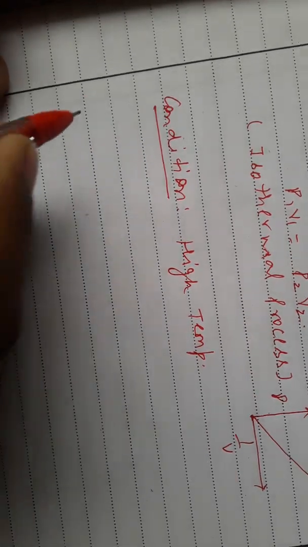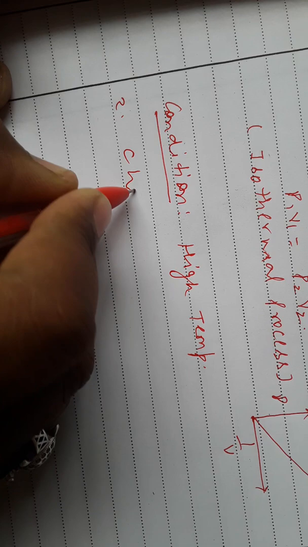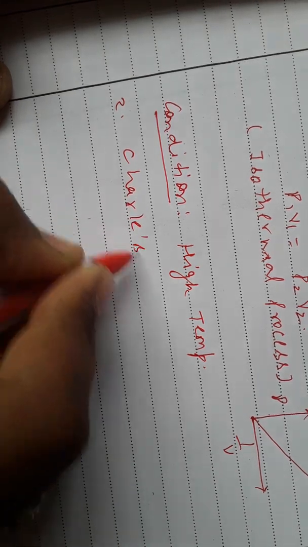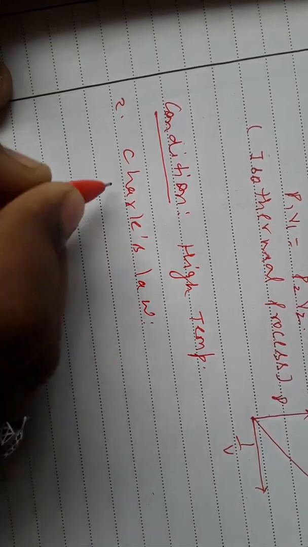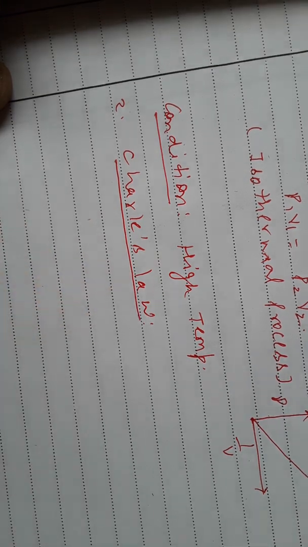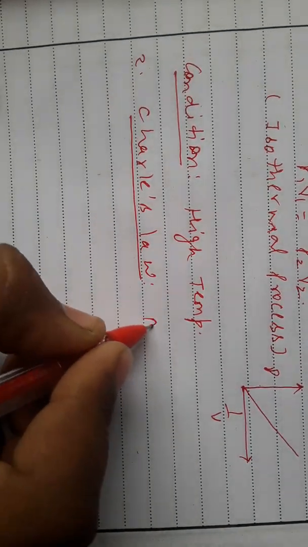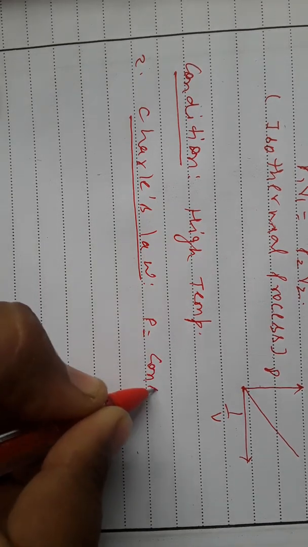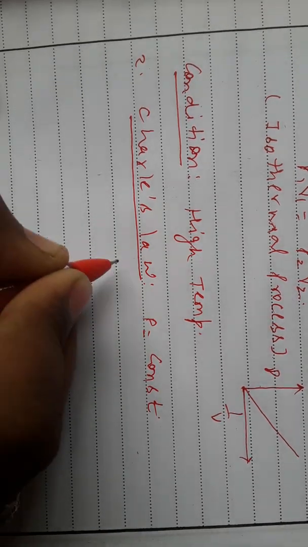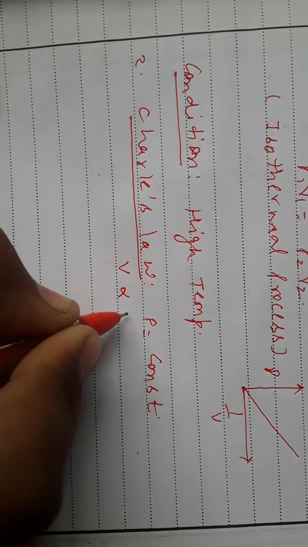Next topic is Charles' law. According to Charles' law, if pressure is constant, then volume is directly proportional to the temperature.